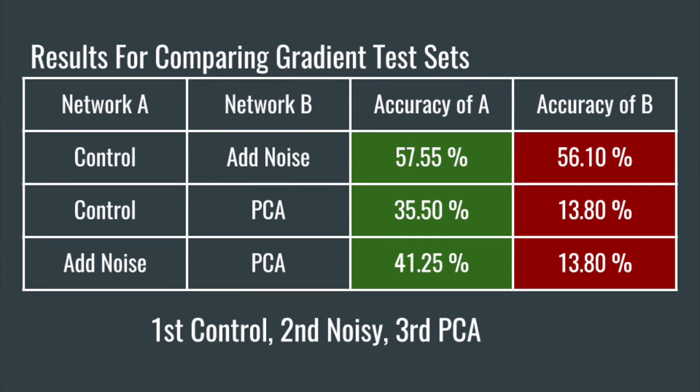With our cross-testing results, you cross-test two networks at a time, and then you can get this lineup of who did best overall. So first we compared control and adding noise, then we compared control and PCA, then we compared adding noise and PCA, and we found that control was the most robust, adding noise was the second most robust, and PCA was the least robust.